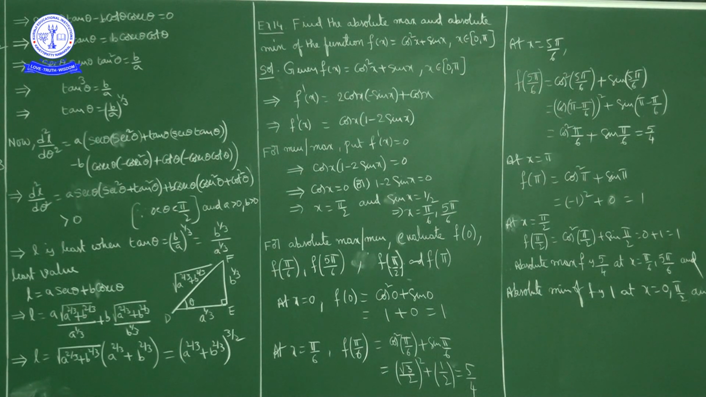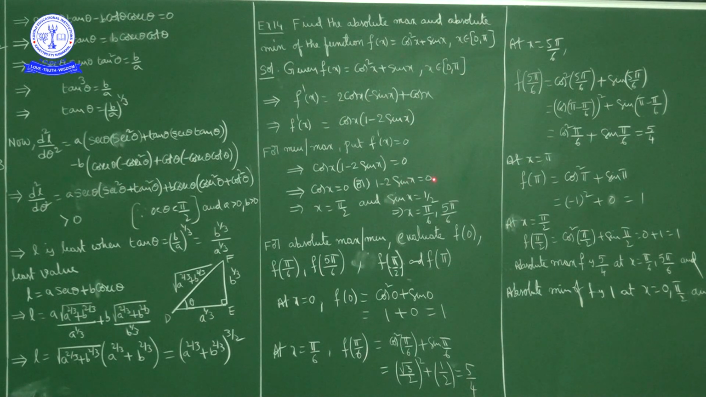Now for minimum or maximum we'll put the first derivative equal to 0. So put f dash of x equal to 0. f dash of x equal to 0 means cos x equal to 0 or 1 minus 2 sin x equal to 0. So cos x equal to 0 in 0 to pi, where you get x equal to pi by 2, okay.